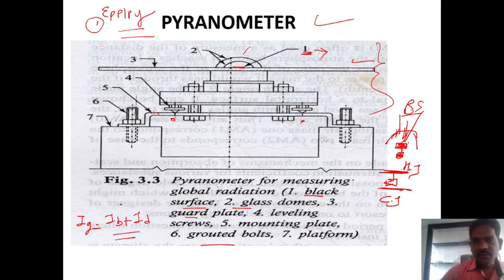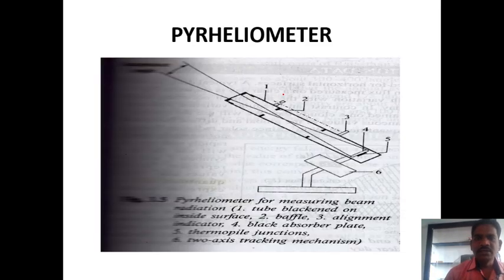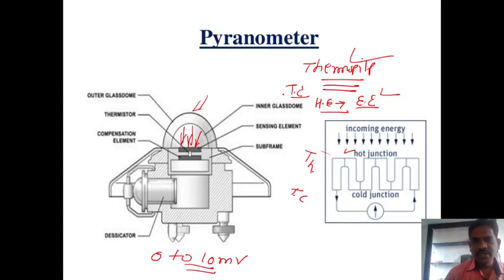What thermopile do we have to use here? The thermopile converts heat energy into electrical energy, because it is located in between these two junctions, the cold junction and the hot junction.